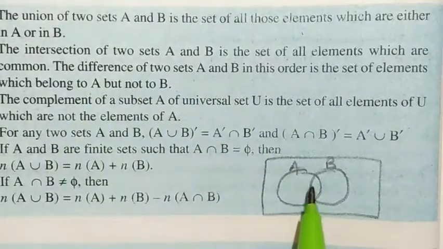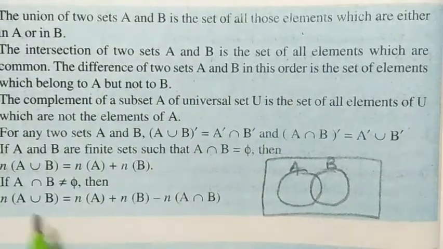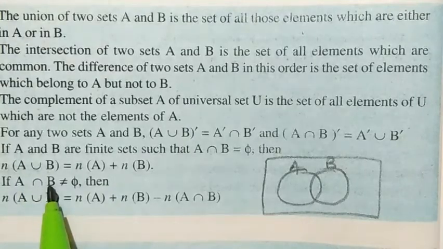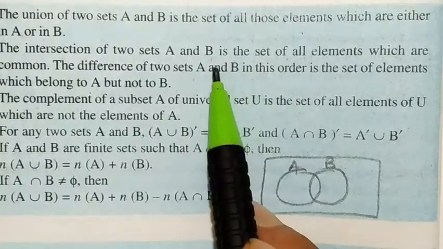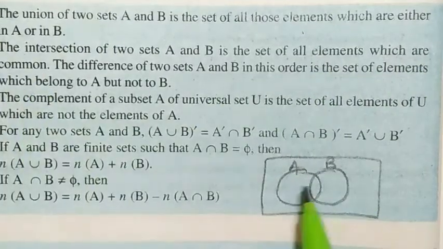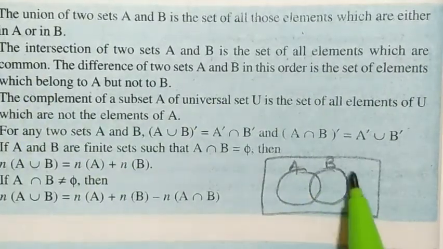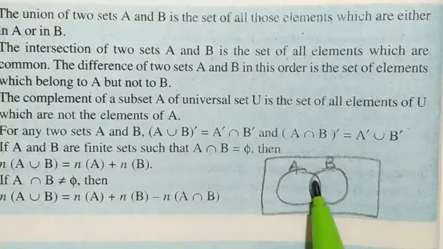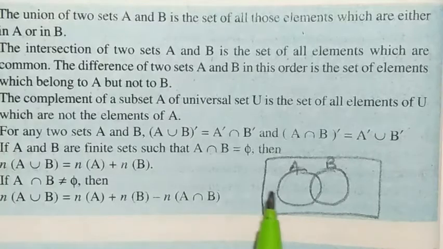Next point, the intersection of two sets A and B. Intersection is represented by this sign. The intersection of two sets A and B is the set of all elements which are common. So here this is A, this is B, only this part is common. So this part is called the intersection of A and B.